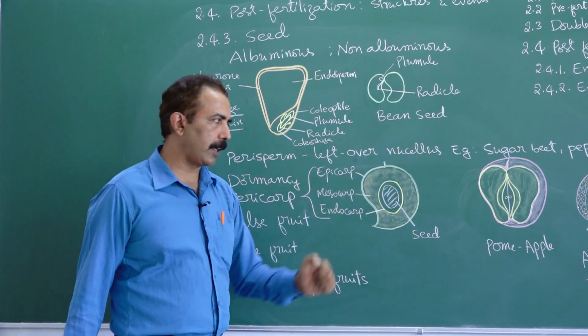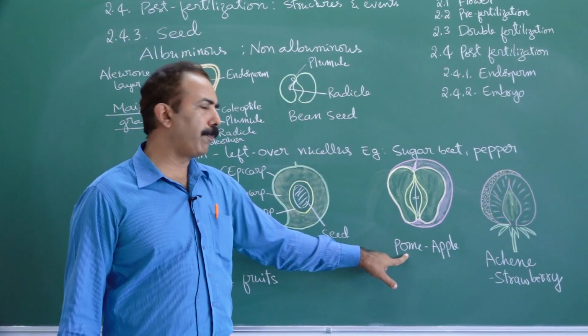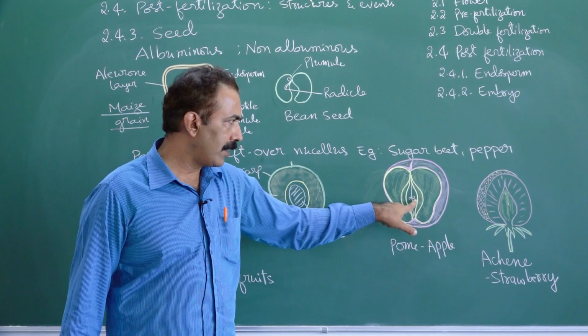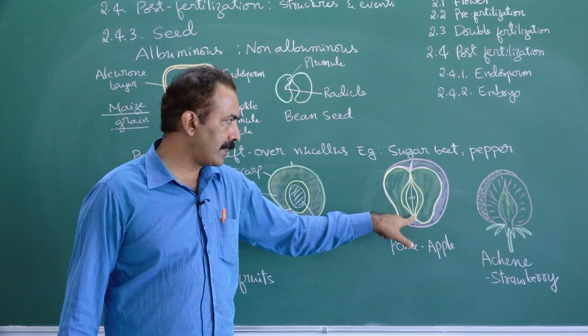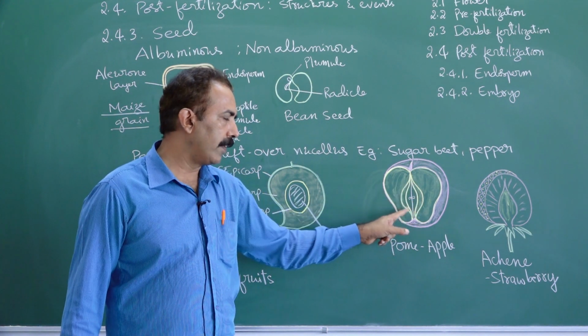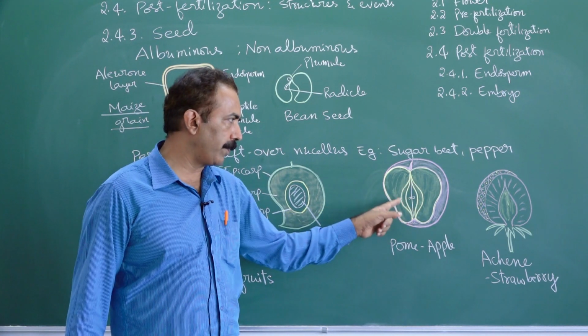We have two examples here. One is apple. Technically it is called pome. In case of pome, you can notice the seeds are attached to placenta, and this part is the ovary. The ripened ovary is this part. Technically this is a fruit.